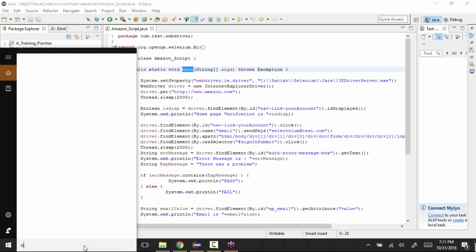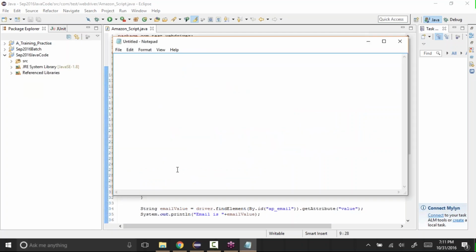Let me open a text pad. One is the JUnit framework, and then you have TestNG. There are different frameworks available, like JUnit and TestNG. Basically, they give you better options for reporting the results as well as executing the test cases. They have some special functionalities which we can use to enhance our scripts.